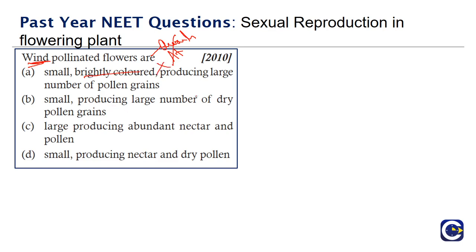Producing large number of dry pollen grains: yes, it has to be small, because when wind is carrying it, it has to be light, and it has to be dry, because if it is wet it will get stuck to other surfaces than the necessary flower. Large, producing abundant nectar and pollen: no, if it is producing abundant nectar, then it has to be entomophily. Wind pollination does not need any such rewards. Small producing nectar and dry pollen: here also it is producing nectar, so this is also rejected. So it has to be small, producing large number of dry pollen grains.